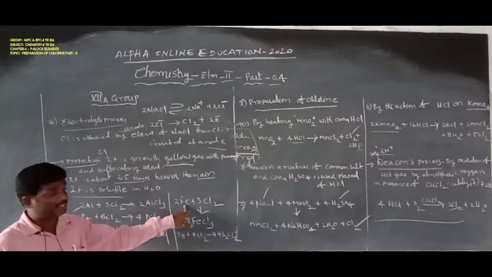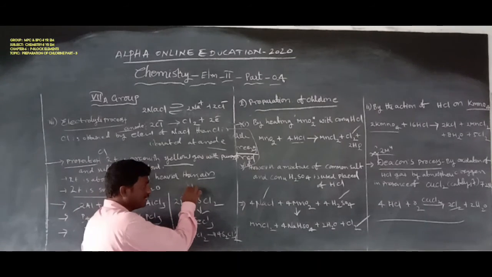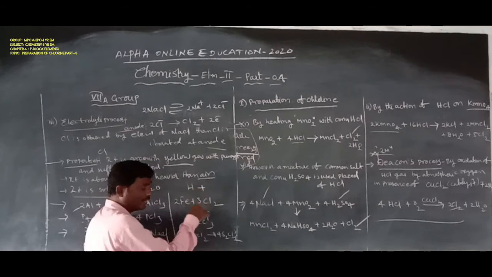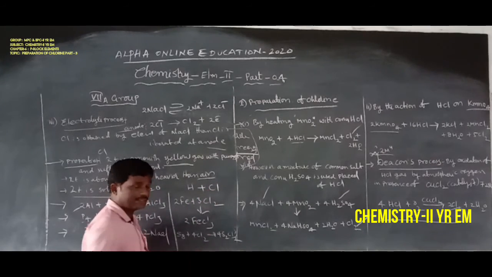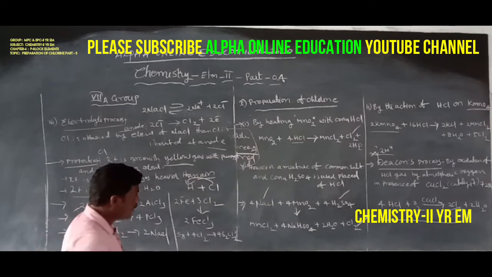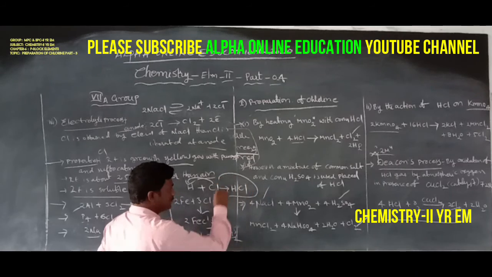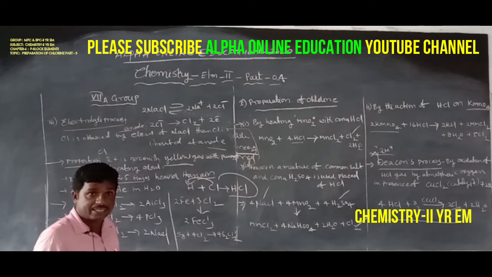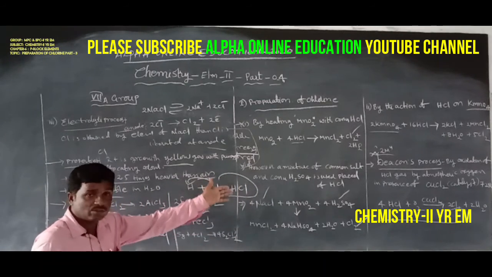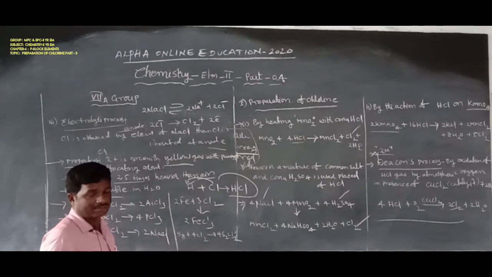Chlorine has a strong affinity for the hydrogen atom, forming HCl, hydrochloric acid. That is the property of chlorine with hydrogen.